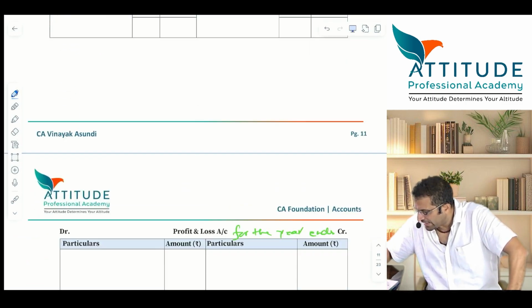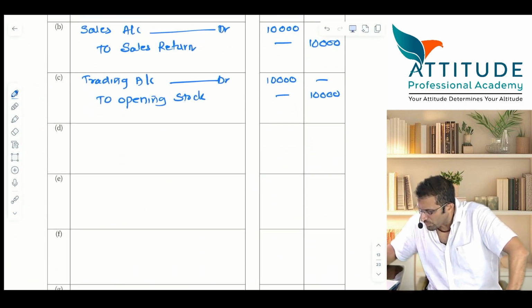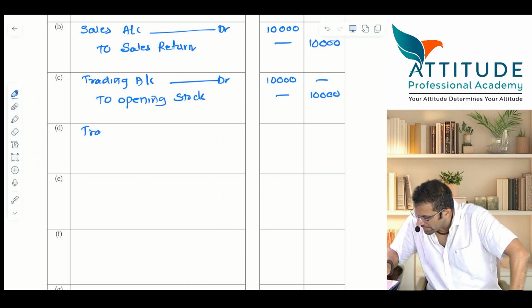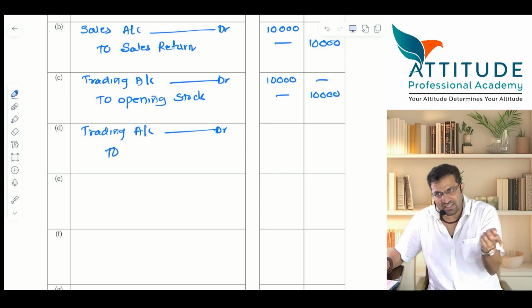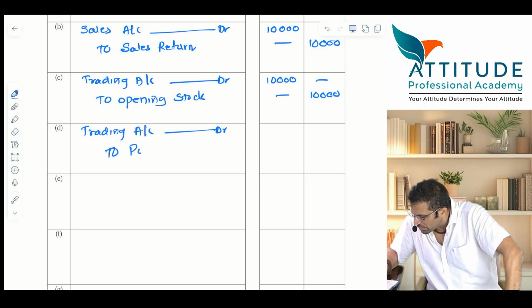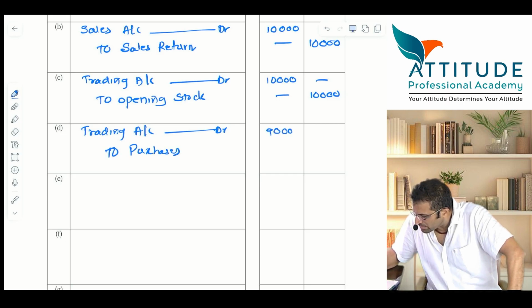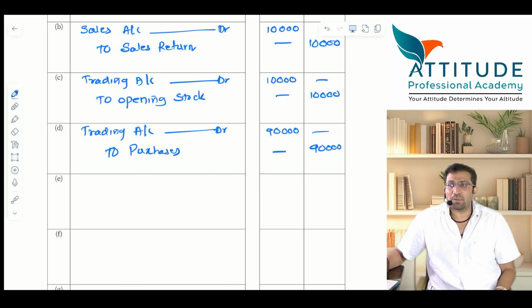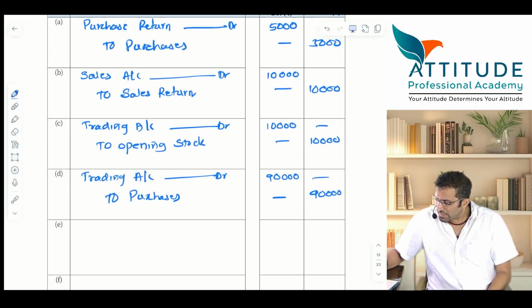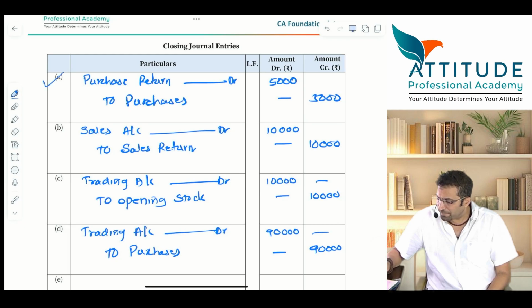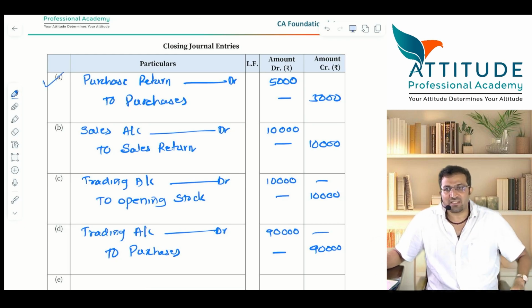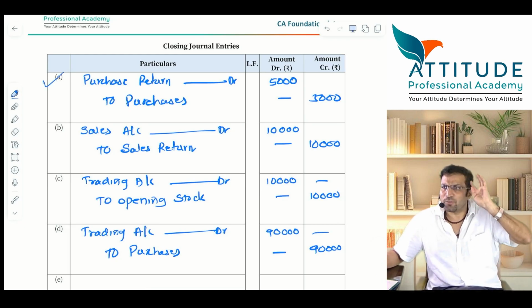Entry. Very good. Trading account debit. Purchase account is actually showing a debit balance. It should now get what? Credited. To purchases, 90,000. Sir, in our trial balance it is 95. No. After passing this first entry, purchases have come down by how much? 5,000. Is that clear? That you have to remember.